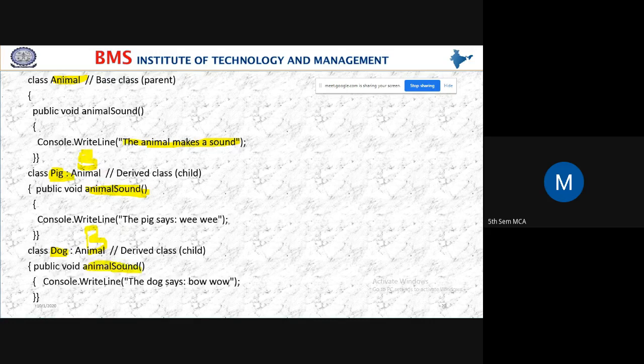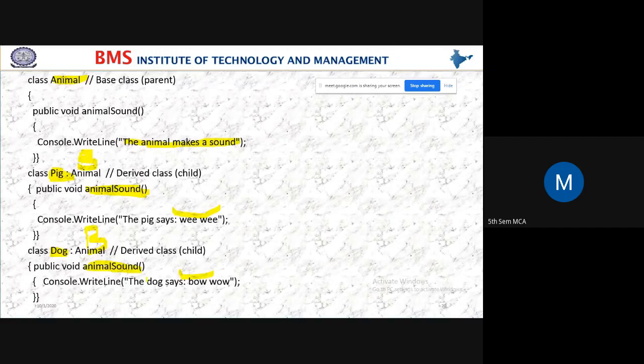So this is how polymorphism works. The same method is used to perform a different task. Here I am displaying the voice of pig. Here I am displaying the voice of dog. You can include one more derived class, students: class cat, class crow, class cow.